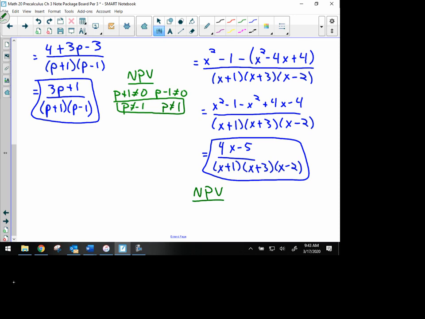Now the non-permissible values, if you look at the question, those are the only 3 factors that we've had throughout the entire question, so that's where our non-permissible values will come from. We have x cannot equal -1, x cannot equal -3, and x cannot equal 2. And those are the non-permissible values.